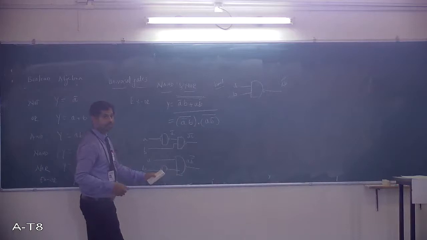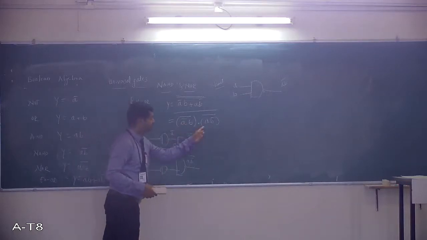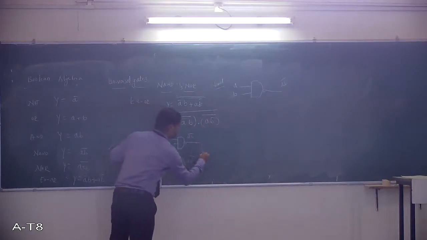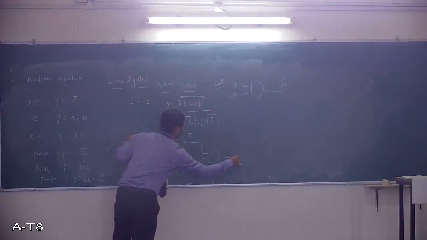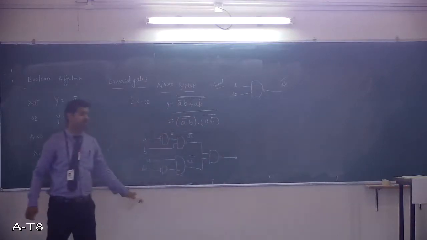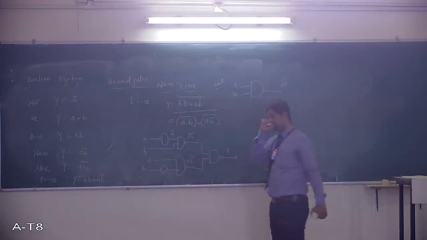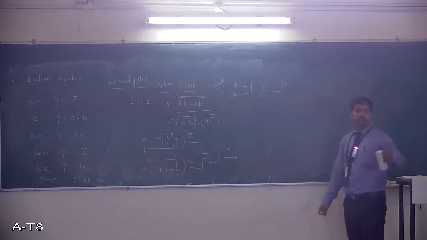Now what I have to do? This one and this one you have to logically AND and put a complement. It is something like one more NAND, because NAND always performs AND operation and complement. This is the simple implementation of XOR gate with 5 NAND gates.